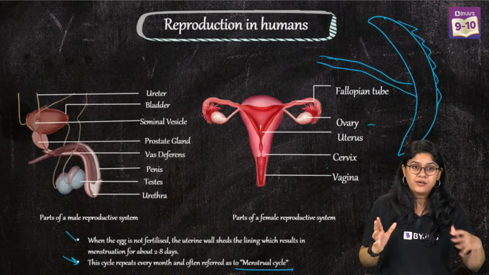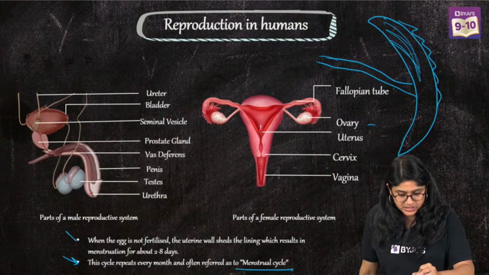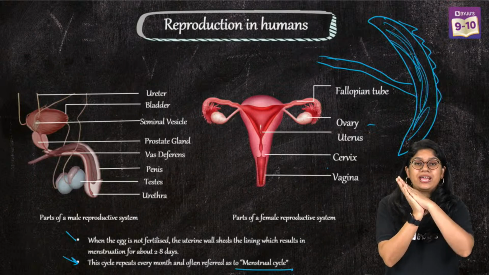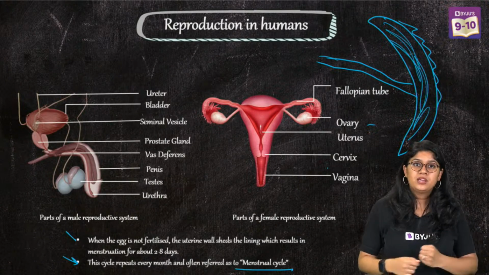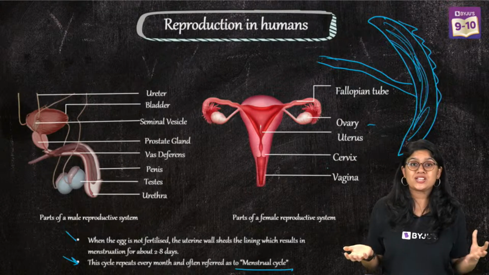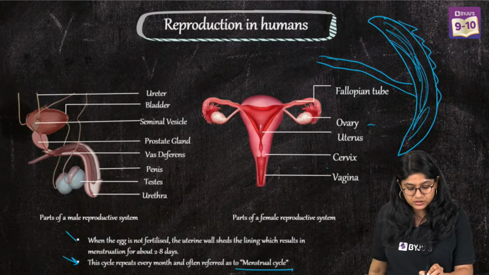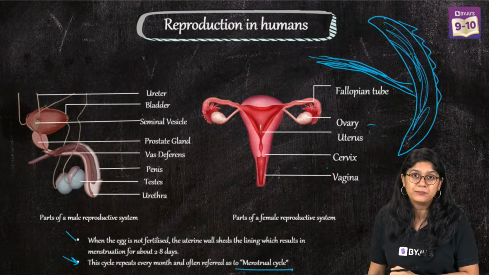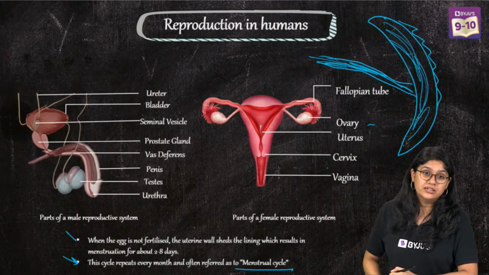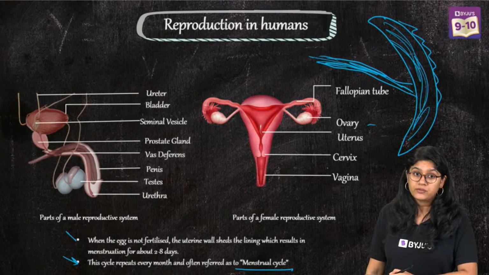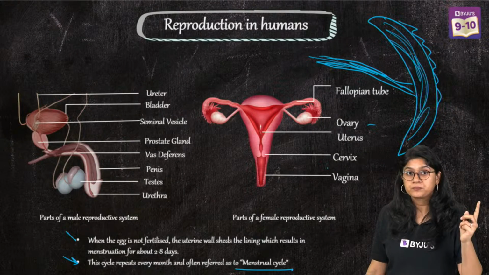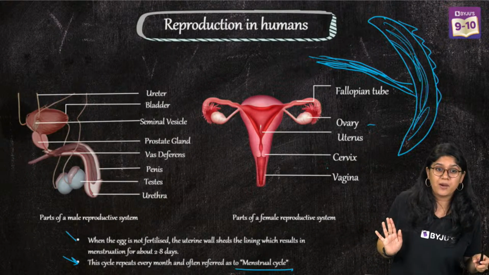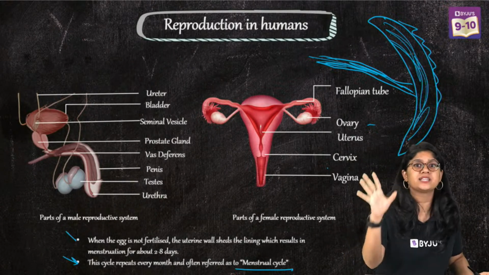The placenta is a connection between the mother and the fetus. The placenta will help in the exchange of gases, exchange of nutrients, and exchange of waste also. It is attached with the umbilical cord, and one part of the umbilical cord is attached to the baby or the growing fetus, at the navel. This cord helps in the transfer, and the placenta is connected to the mother and the fetus. Clear everyone? So it's a 2 marks question that can easily be asked in the examination.